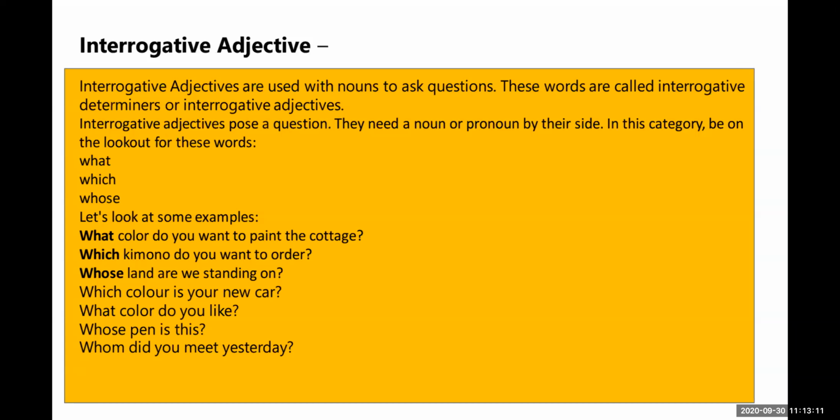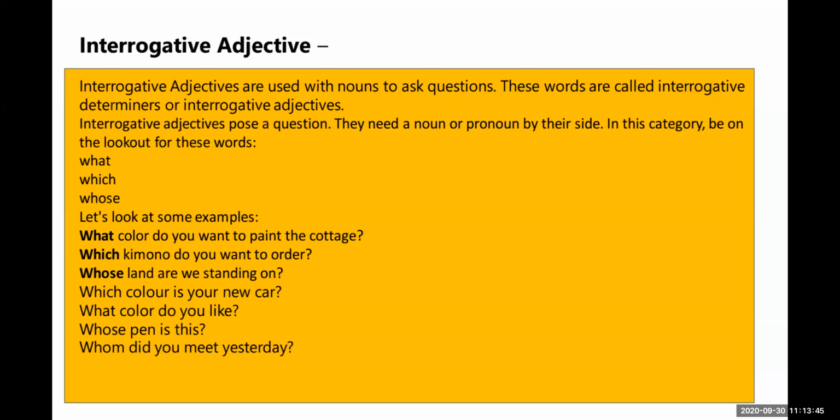In adjectives, the noun or pronoun is very important because adjectives are always talking about the noun or pronoun. Interrogative adjectives are used with a noun to ask a question. These words are called interrogative determiners or interrogative adjectives. Interrogate means to ask a question.